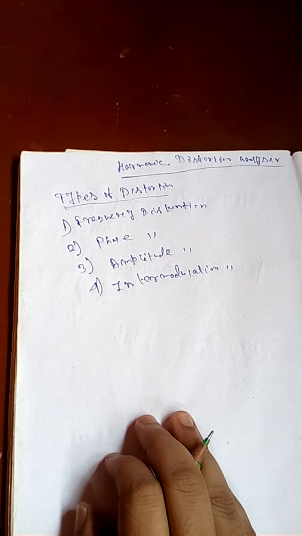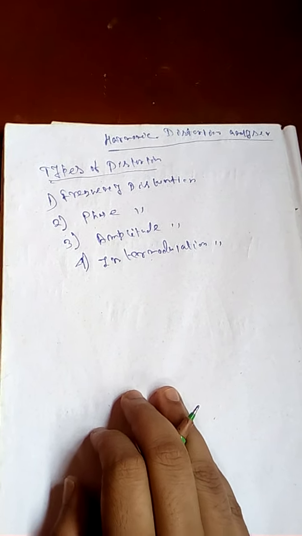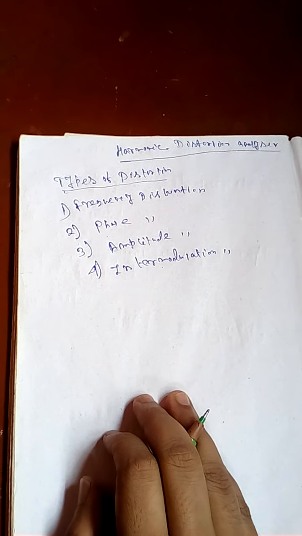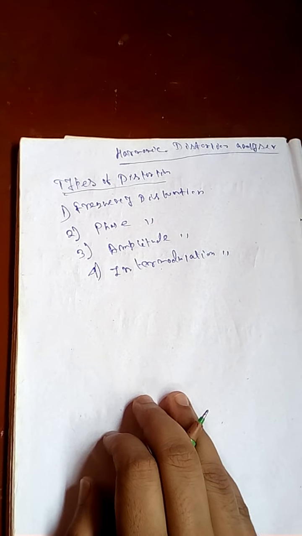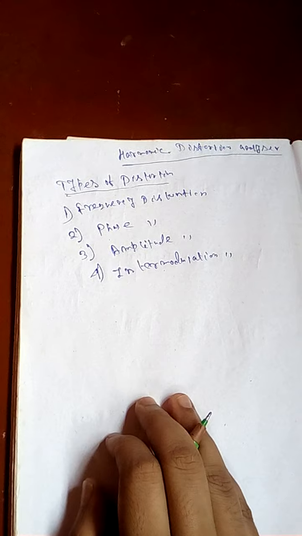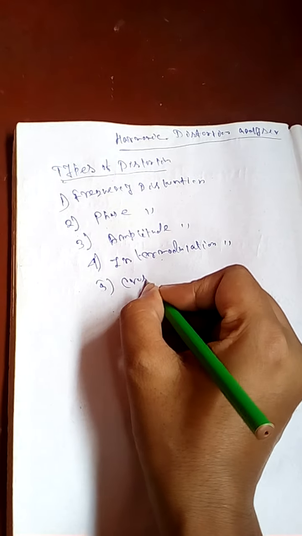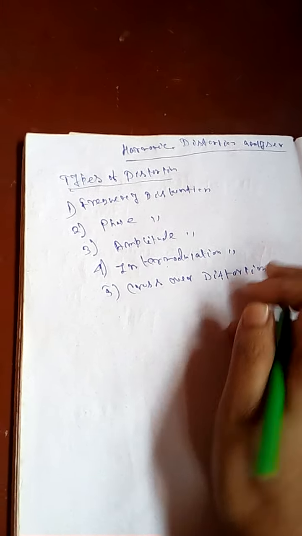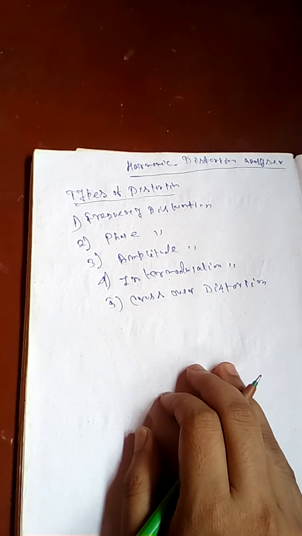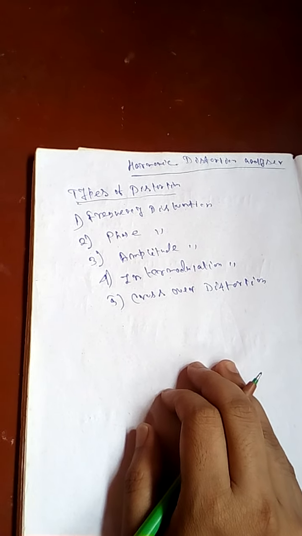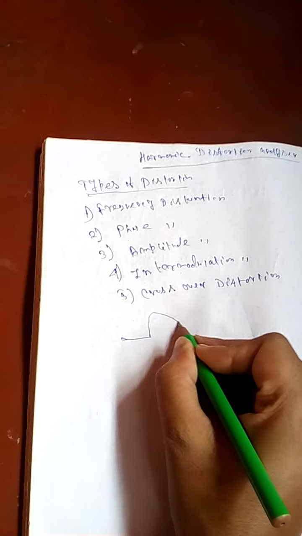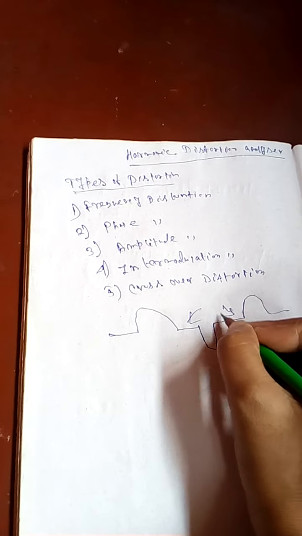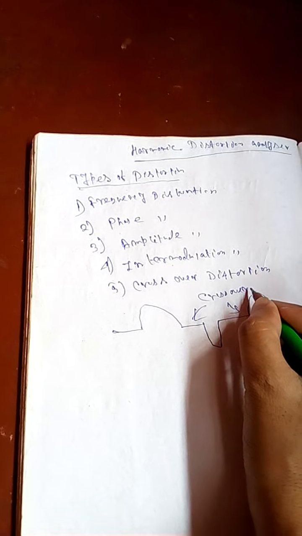It occurs as a consequence of interference, or heterodyning, of two frequencies in the signal. Heterodyning of the two signals gives an output which is the sum or difference of the two original signals. And last of all is crossover distortion. Crossover distortion occurs in a push-pull amplifier. This is the crossover we see in the push-pull power amplifier.